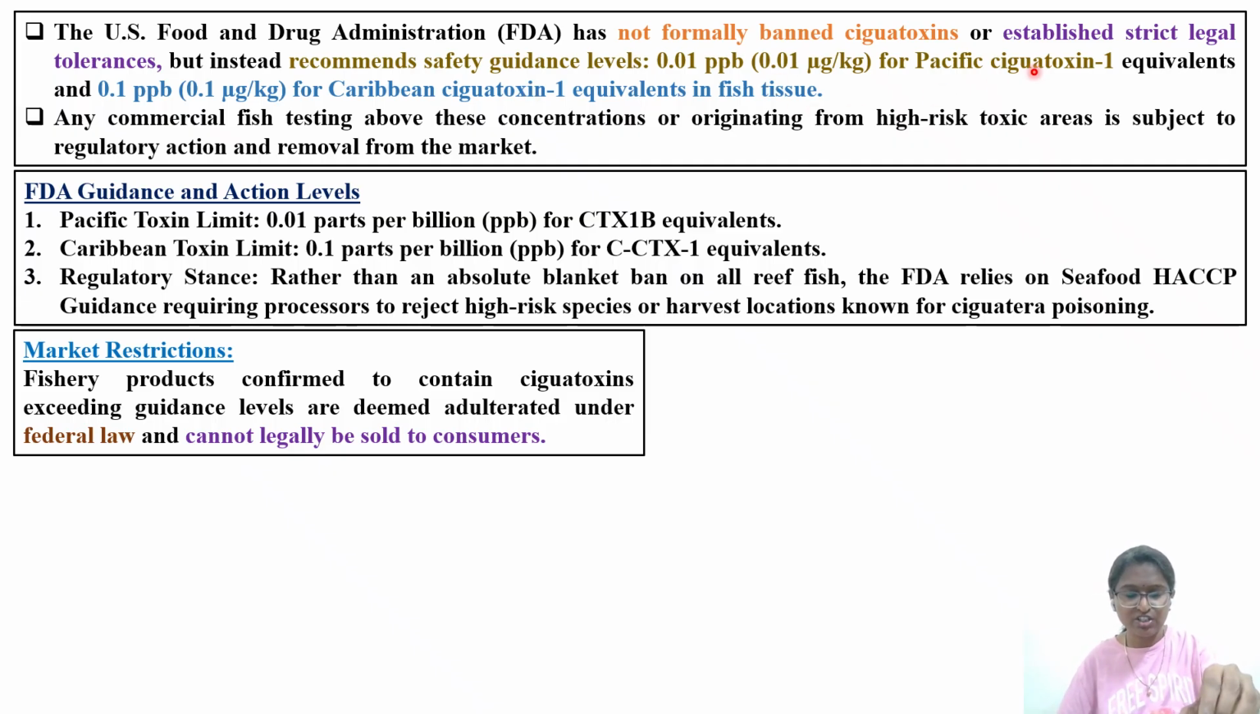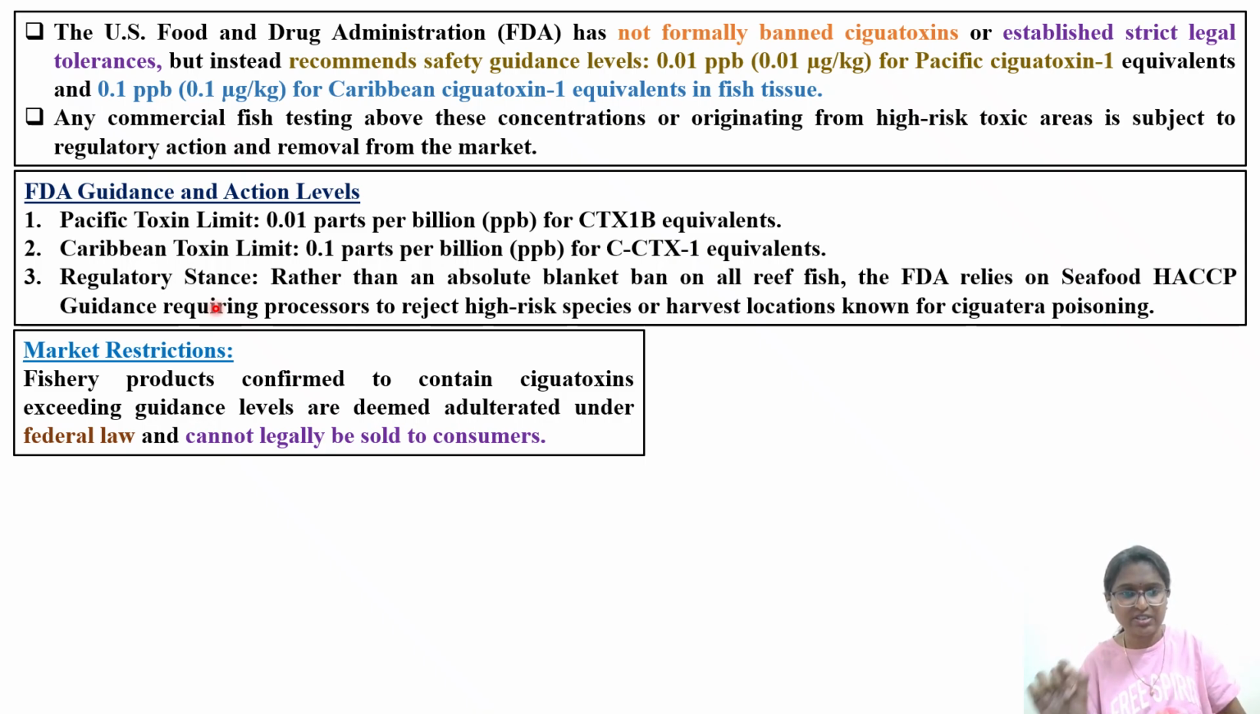As I told you, from which region you are picking up that fish is also important. Equivalent to 0.1 parts per billion for Caribbean ciguatoxin. So from which region you are picking that fish is very, very important. Any commercial fish testing above these concentrations, or originating from high-risk toxic areas, is subjected to regulatory action and removal from the market. So the complete lot from that particular contaminated water body, tropical water body, will be excluded from consumption.